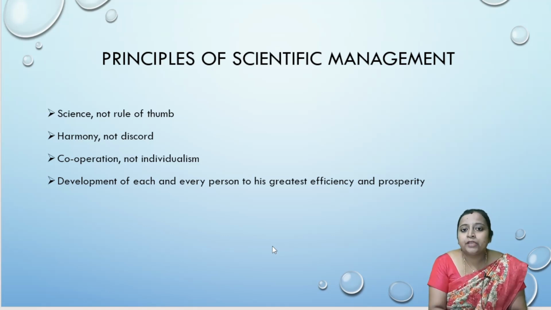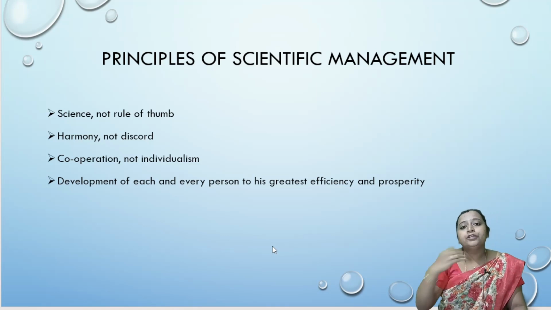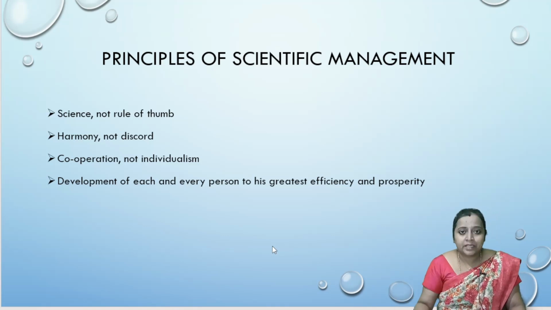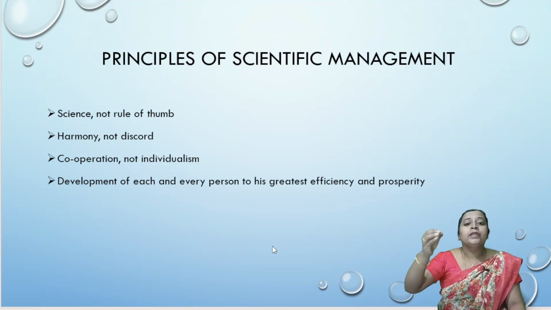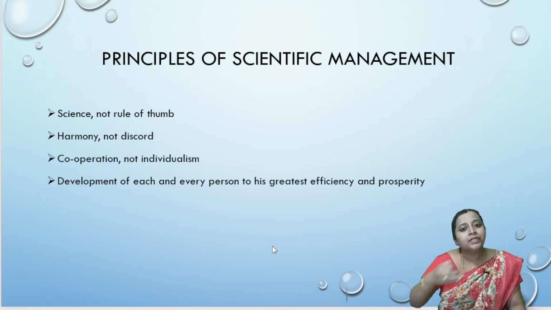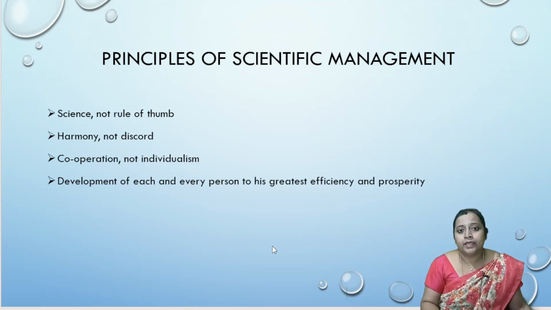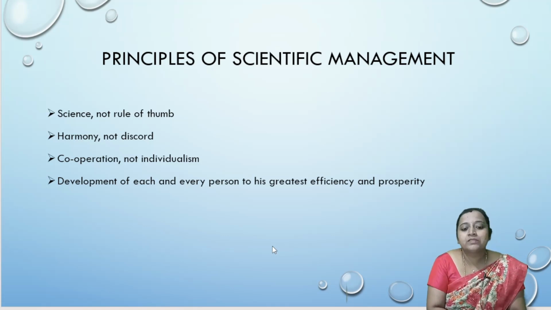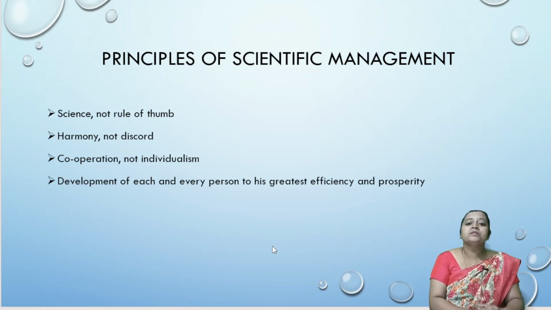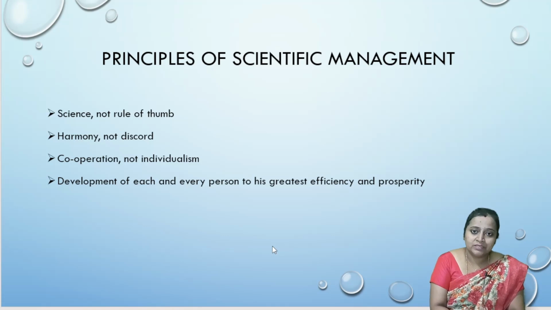That is what Frederick Winslow Taylor has explained in this point. You have to use the employees according to their mental and physical capabilities, and from the first stage only, you have to implement scientific selection, scientific training and scientific allotment of duties in your organization. So that is what Frederick Winslow Taylor has told in his development of each and every person to his greatest efficiency and prosperity. These are the principles given by Frederick Winslow Taylor.